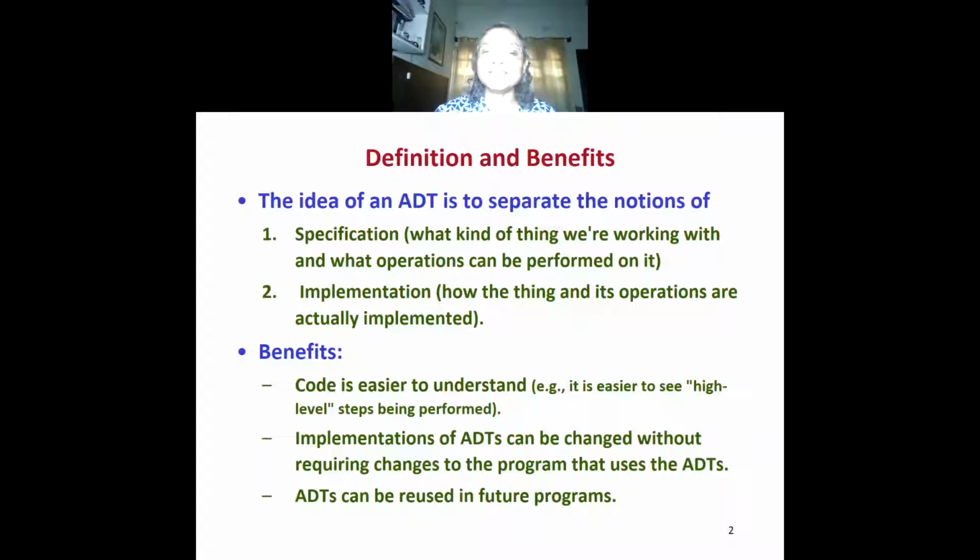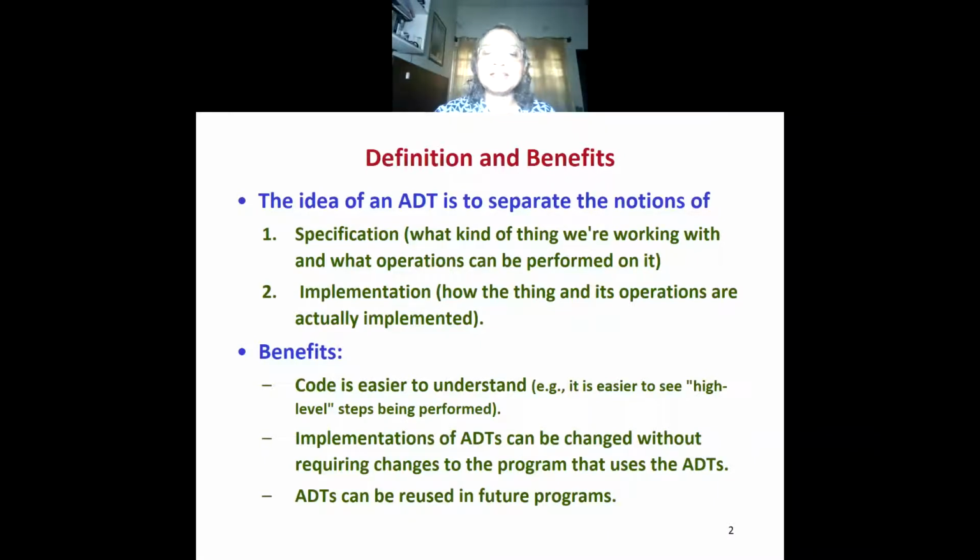The second notion is that of implementation. Implementation will deal with a concrete data structure to support the object, and it will specifically implement the operations. Now, if we are able to separate specification and implementation, what are the benefits?